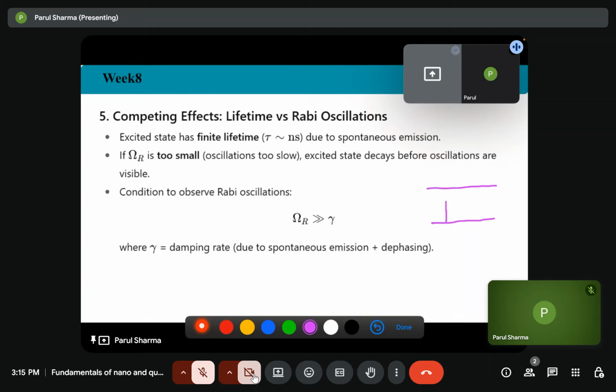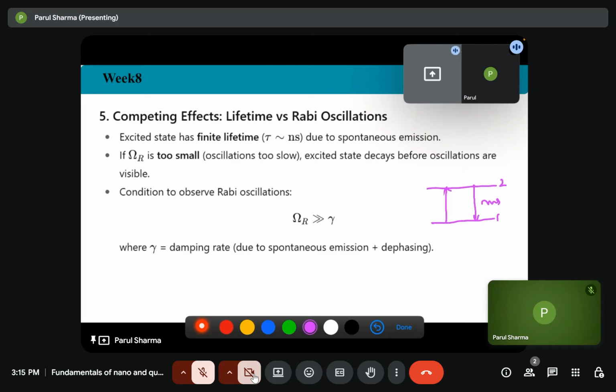If the electron is moving from ground state to excited state, then it can also emit a photon. That is spontaneous emission, and it can stay for a small time only.